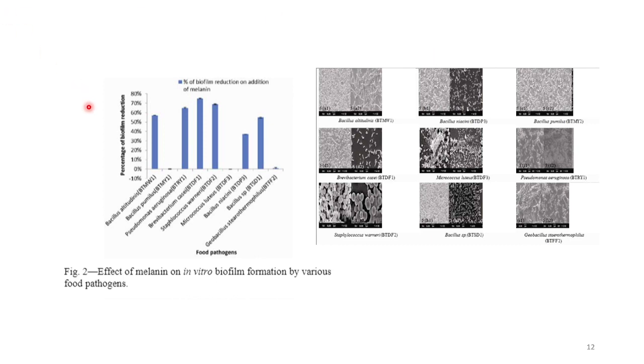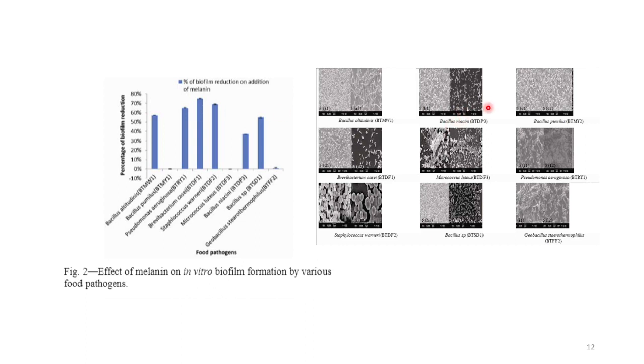We also found that melanin has very good anti-biofilm activity. It can inhibit the biofilm formed by Bacillus as well as Pseudomonas, Brevibacterium, etc. Biofilms formed by many bacteria have been inhibited by melanin.